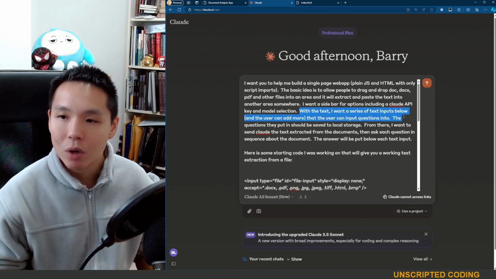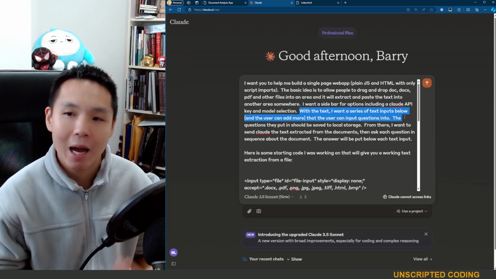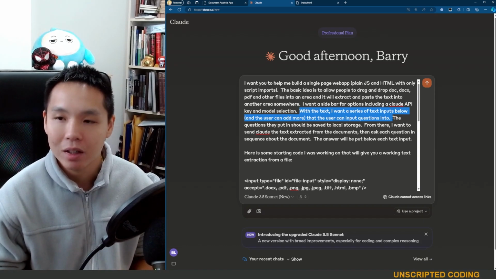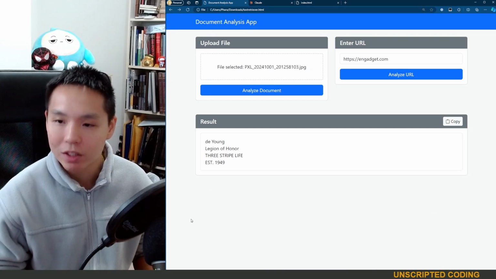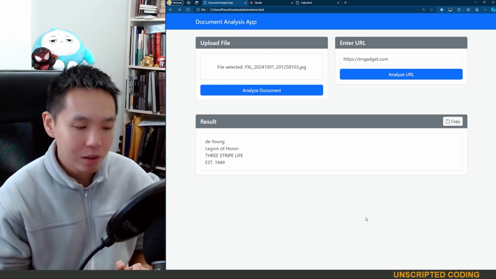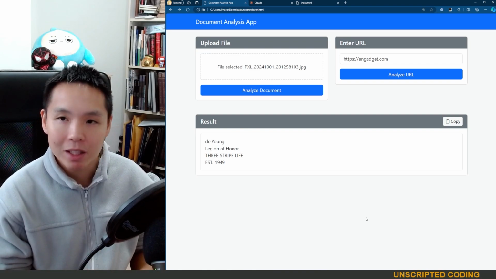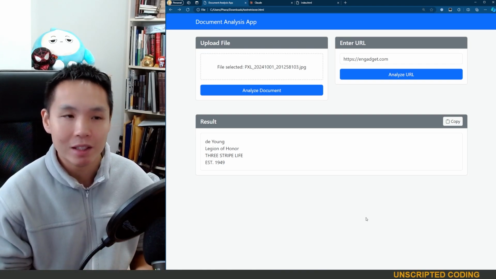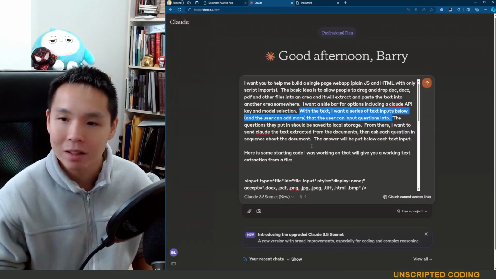Now next, with the text, I want a series of text inputs below, and the user can add more that the user can input questions into. And so what I'm hoping is just a bunch of short text inputs here, little, single line bars where I can ask, are there any surprises? Are there any big expenses exceeding $1 million? Is there blah, blah, blah. So a series of questions that we can ask.